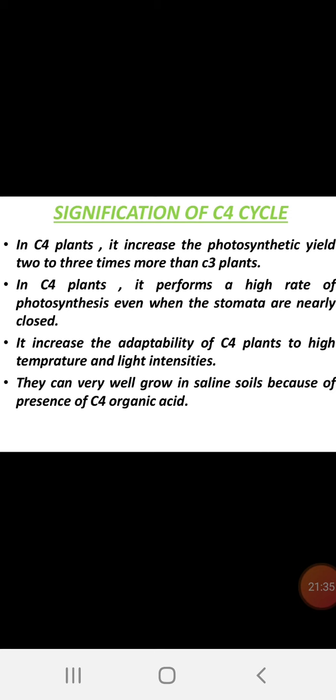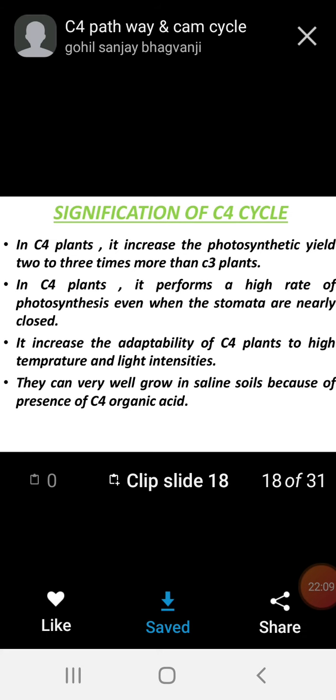Significance of the C4 cycle. As I told many times, C4 plants are more advanced than the C3 plants. In C4 plants, it increases the photosynthetic yield. As I said, the quantum yield or photosynthetic yield, the rate of photosynthesis, is 2 to 3 times more than in C3 plants. So, this type of question is very much necessary in the competitive examination: how C4 plants are advanced than C3, 2 to 3 times more advanced in the photosynthetic yield.